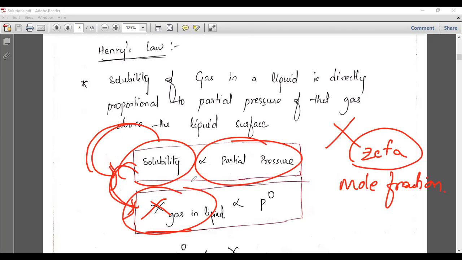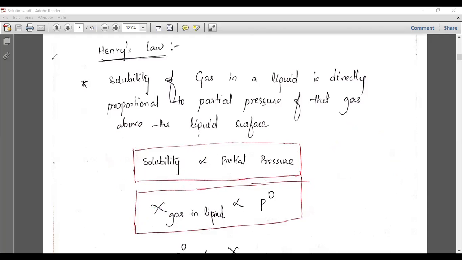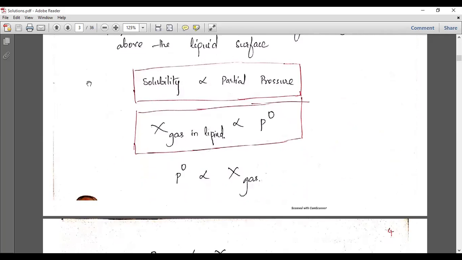So the mole fraction of gas in a liquid is directly related to the pressure. You have to understand this particular relation. See here, I will take the example of CO2.